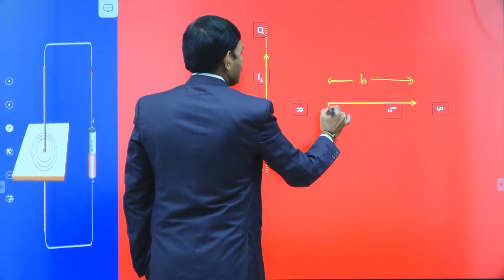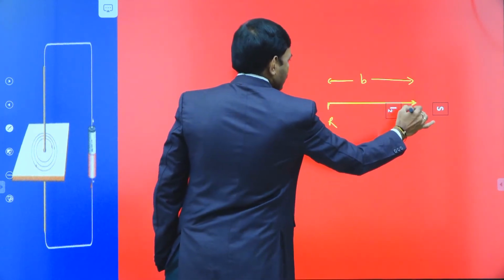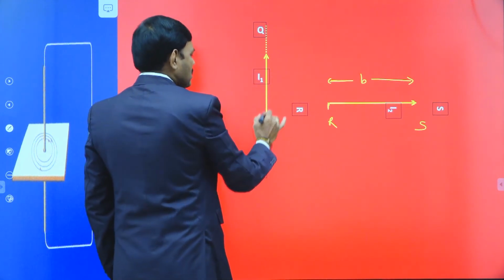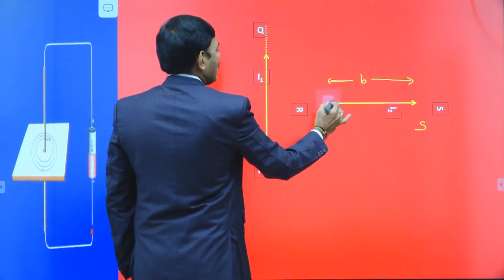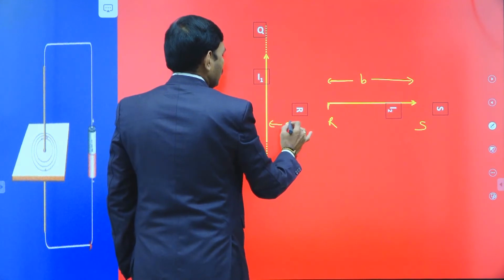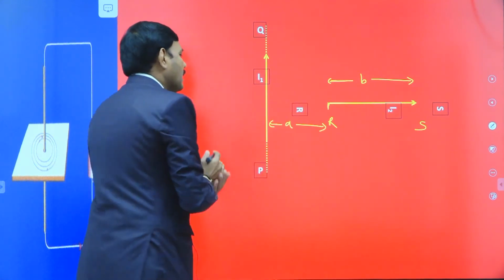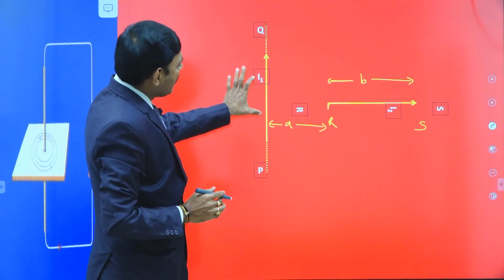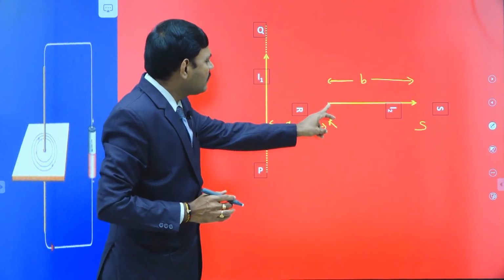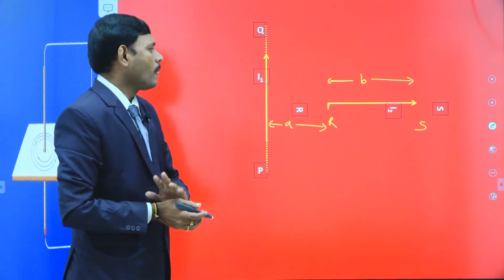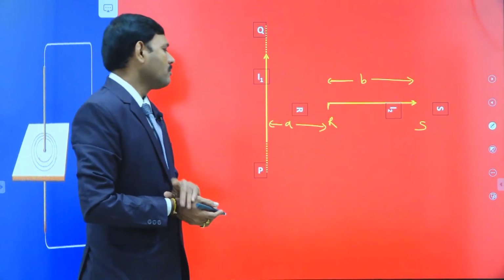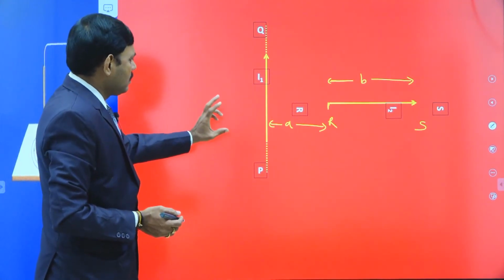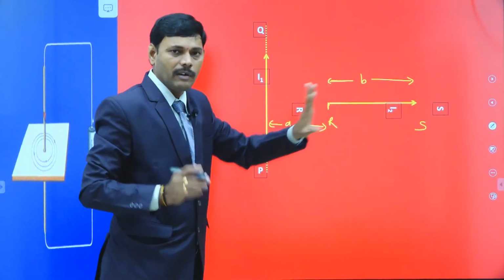Here this end is R, the second end is S. The distance between the first long wire and the first end of the second wire, let it be A. A is the distance between the long current carrying wire and the first end of the second wire, and the length of the second wire is B, carrying current I2. Then what is the force between the first wire and second wire?